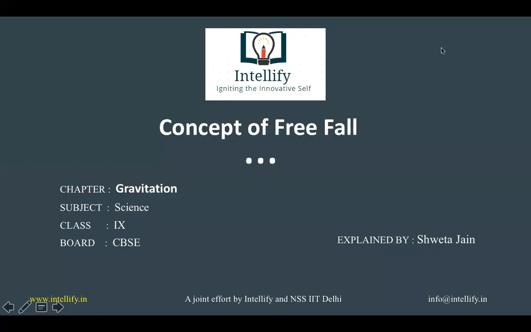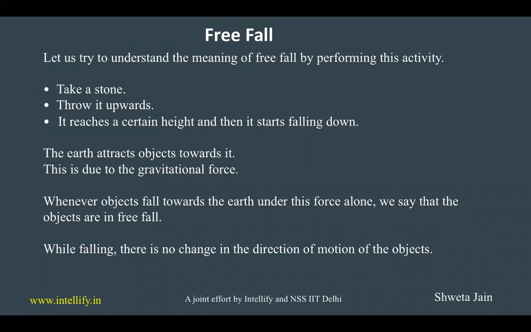We are going to study about free fall. This topic is included in the chapter Gravitation in Science, grade 9. First, we will try to understand the meaning of free fall.